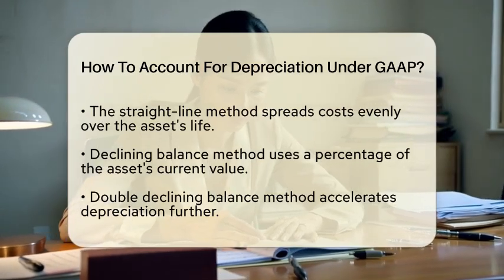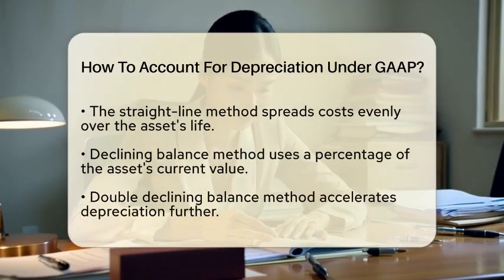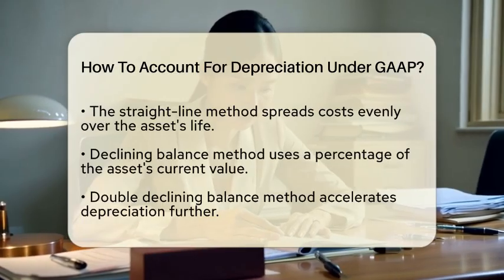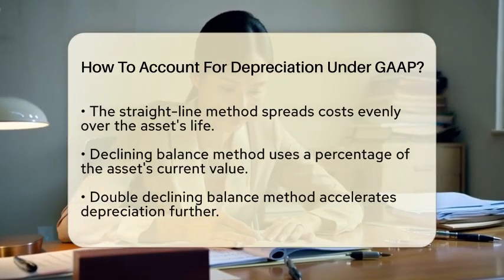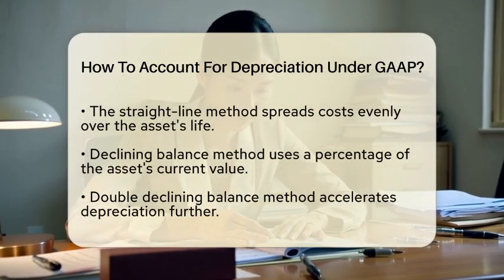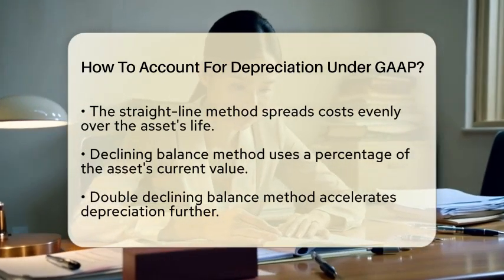Next, we have the declining balance method. This method calculates depreciation based on a percentage of the asset's current book value. It is often used for assets that lose value quickly in the early years. A popular variation is the double declining balance method, which accelerates the depreciation even more.